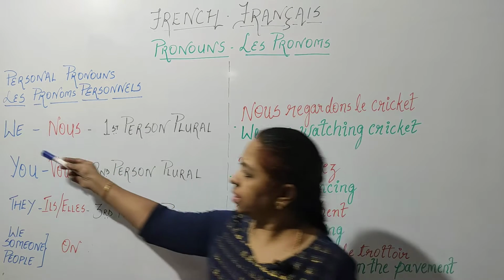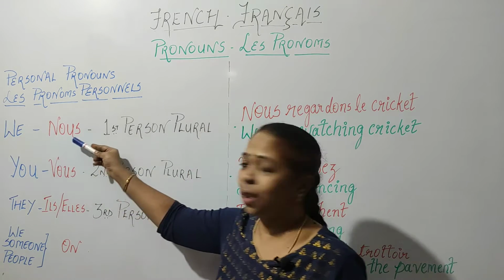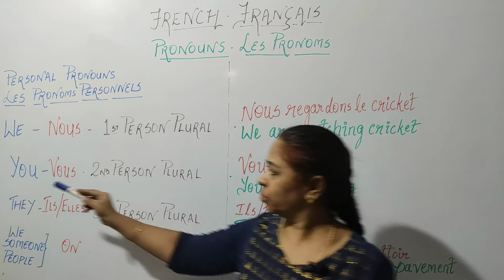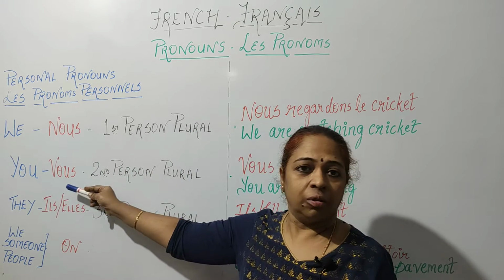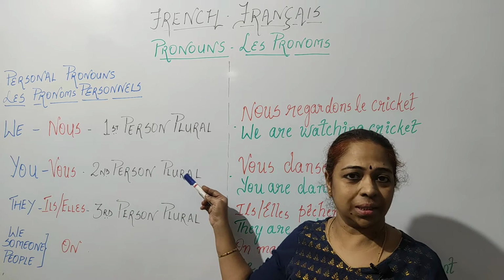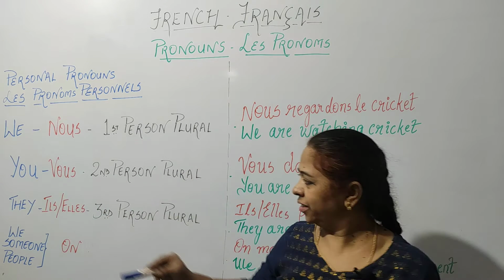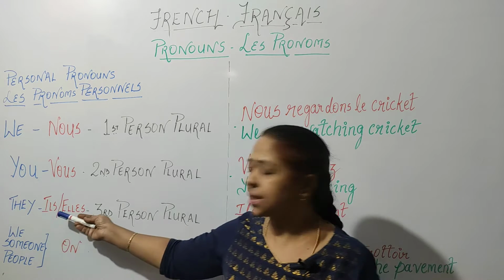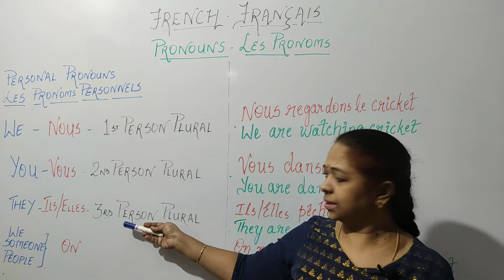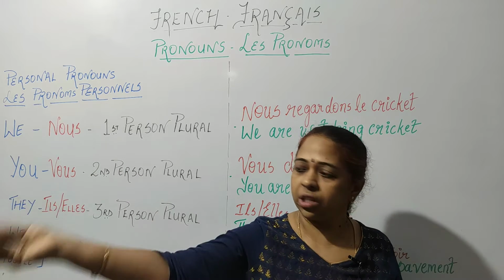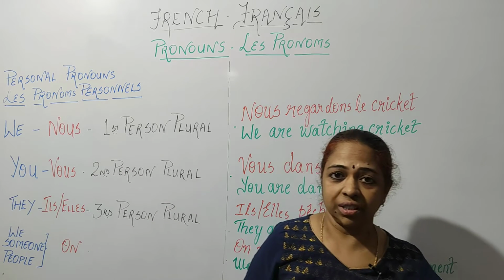Next, we have we, nous. This is first person plural. You, vous, second person plural. In this case, you refers to you all. They, that is ils or elles. This is third person plural, like they in the case of those boys, those girls.